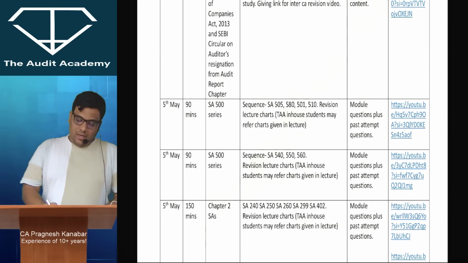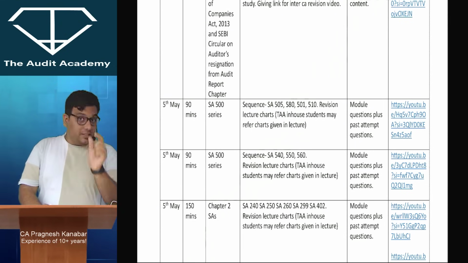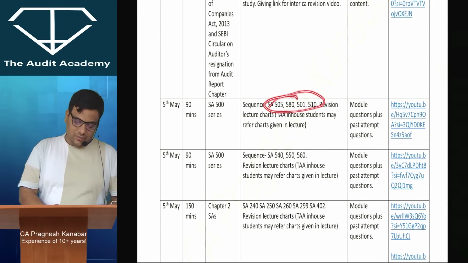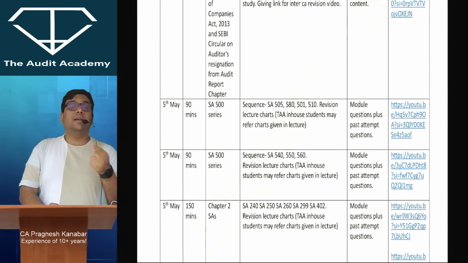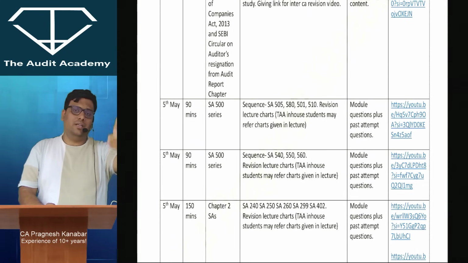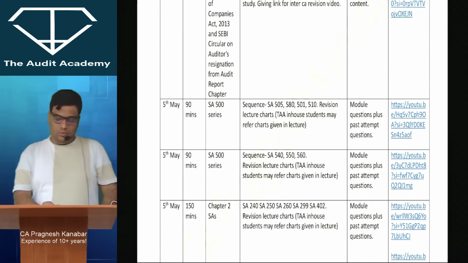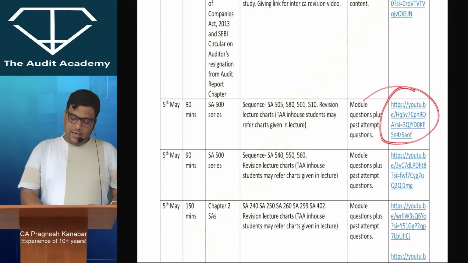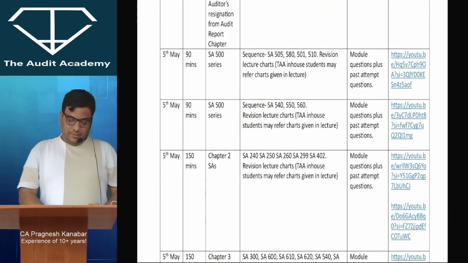All right, module questions are interesting questions in these standards. You will see this in chapter 5 and chapter 6 of the module. Again, TAA students have it in their question bank, and whichever professor you have studied from, if you have it in the question bank, then no need to go through the module questions again. All right, and the revision lecture links are over here.